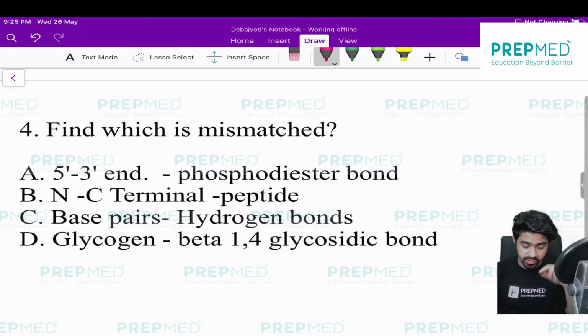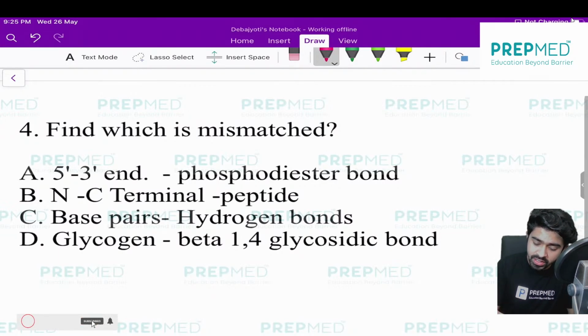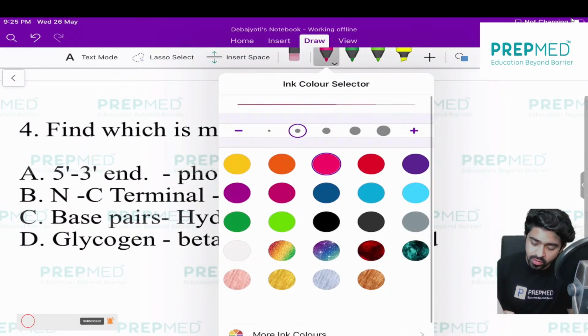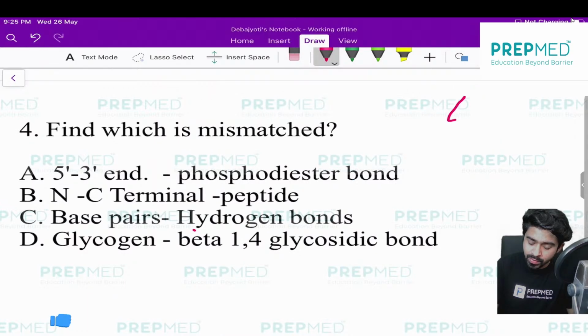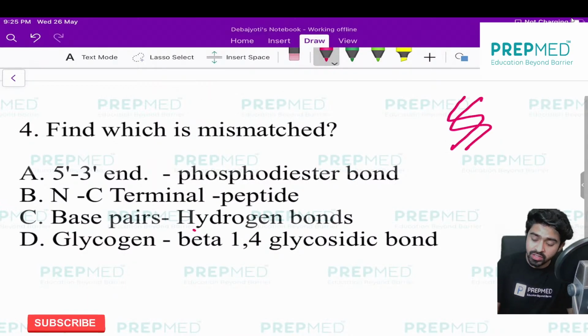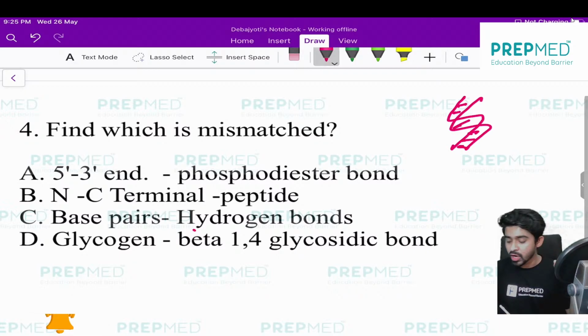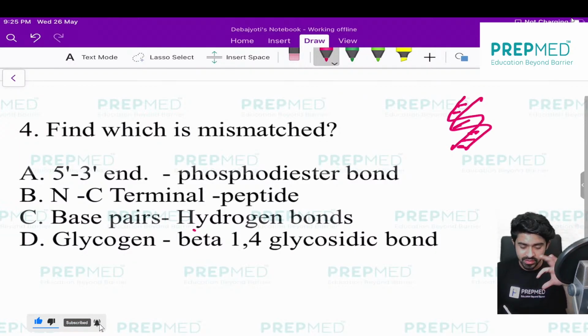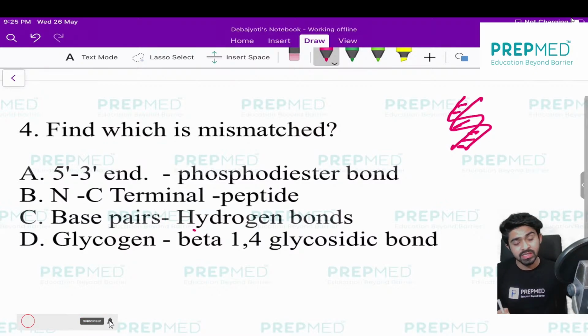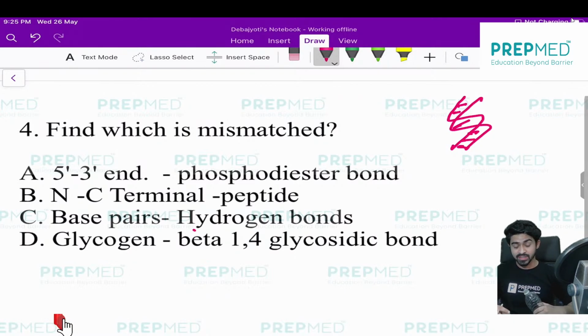Okay, the next question on the screen is a very important question, based on the unique concept of the DNA. If you have the proper concept of the DNA structure, then only you can answer this question, otherwise it will be difficult. So let us find how many of you can answer. The question is: which of the following is mismatched? Three are matched, one is mismatched. You have to mark the mismatched option. I'm giving you 1 minute, then tell me the answer.